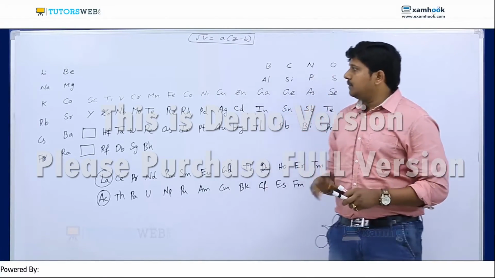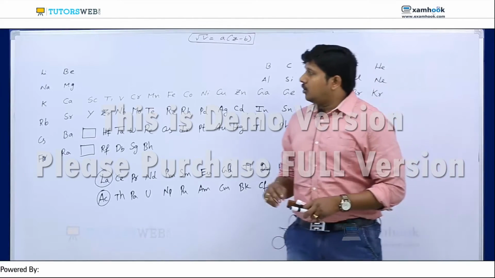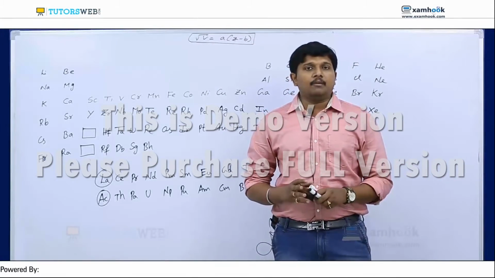The second achievement of this classification is that there is no place for isotopes in the Mendeleev periodic table.